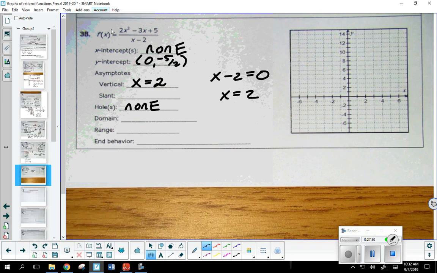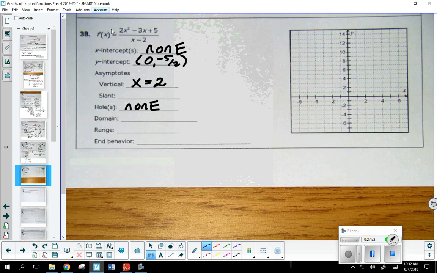Now, how do I know this one will have a slant or oblique asymptote? The greater degree is up top. The numerator has a degree of 2, the denominator has a degree of 1. Now we're going to have to figure out what that slant asymptote is. I'll let you decide.